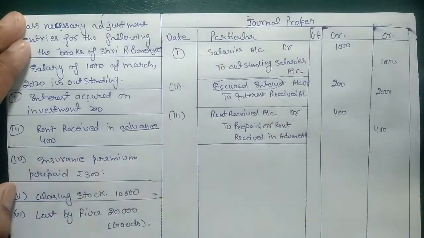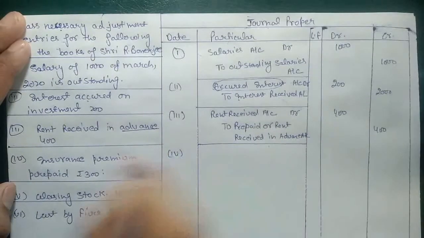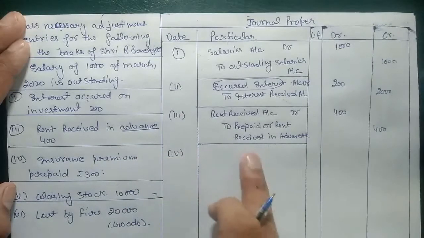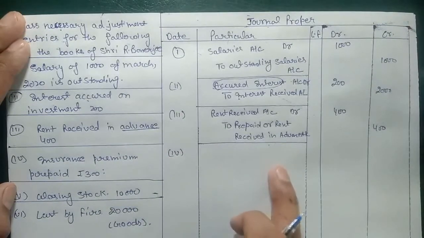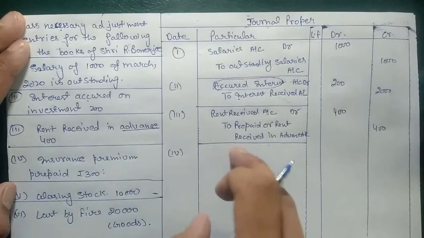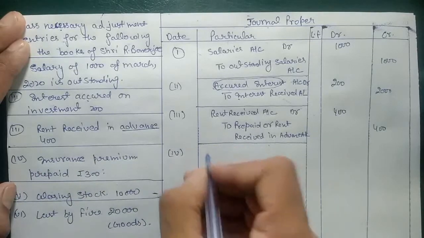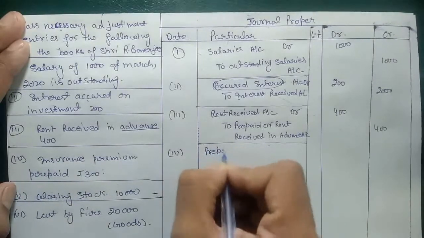In this case, when we are paying premium by cash, the entry is insurance premium account debit to cash. But because we have prepaid, we will flip the entry and we will put prepaid insurance premium